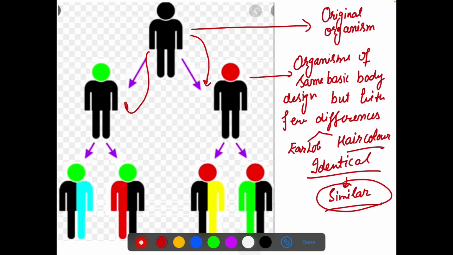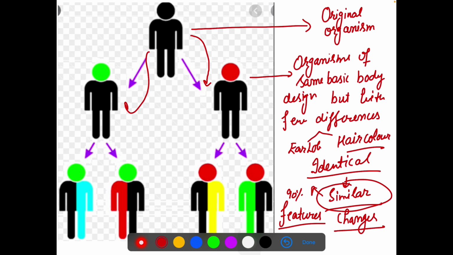Because that common basic design you got from your parents, but all those designs are not an exact copy. There are a few changes because of the fusion, and because of these changes your features also look a little different. But yes, 85%, 90% you look similar to your parents.